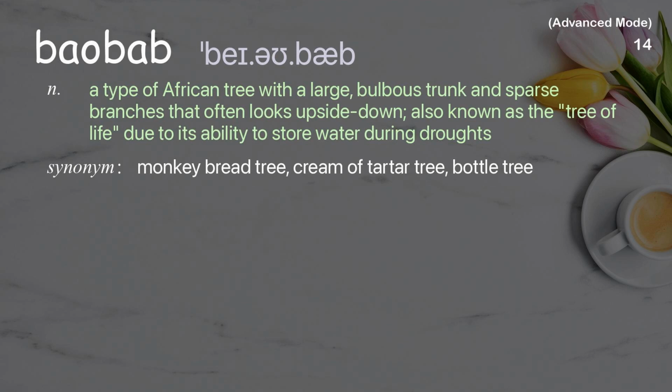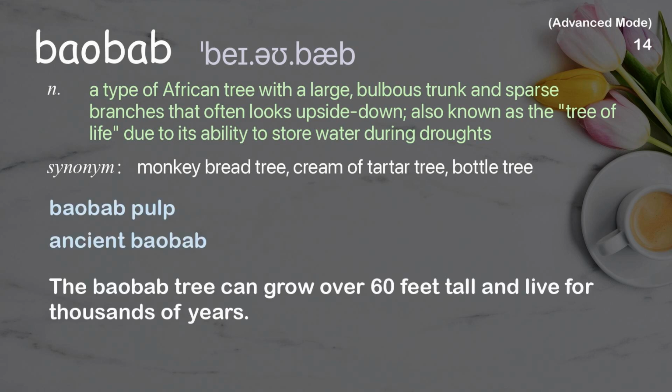Baobab. A type of African tree with a large, bulbous trunk and sparse branches that often looks upside down, also known as the tree of life due to its ability to store water during droughts. Examples: Baobab pulp, ancient baobab. The baobab tree can grow over 60 feet tall and live for thousands of years.